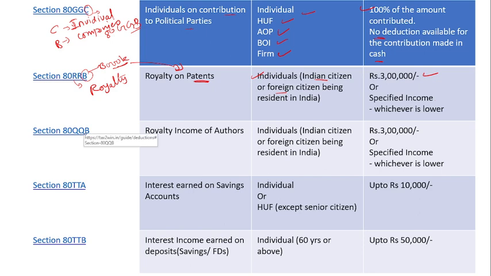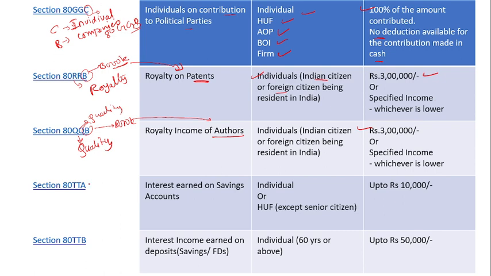Then Section 80QQB is for quality. You can remember it like that, the quality book. And who wrote the book, the author wrote the book. So quality book. So here the individual, whether he is an Indian citizen or a foreign citizen, gets a deduction on this, and it's also the same amount, 3 lakh rupees, he will get a deduction, and it's specific, whichever is lower.